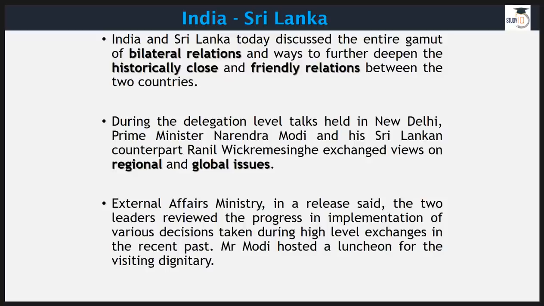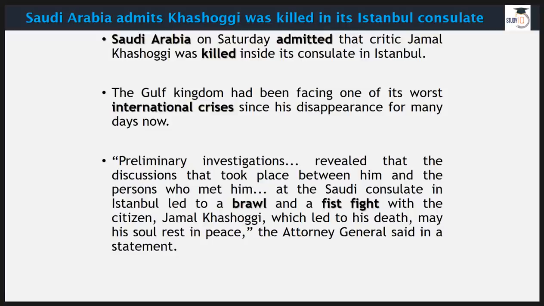Now we have this confirmation coming from Saudi Arabia. Finally, it has admitted that Jamal was killed inside its consulate in Istanbul. Now it is going to face some international headwinds. People are not going to be happy with the way things have been executed, the things that were done by Saudi Arabia as a country.